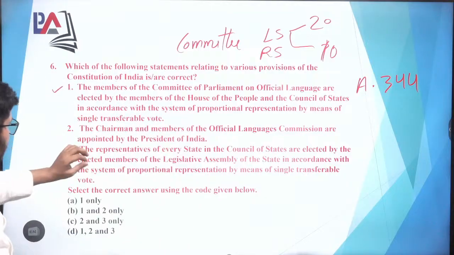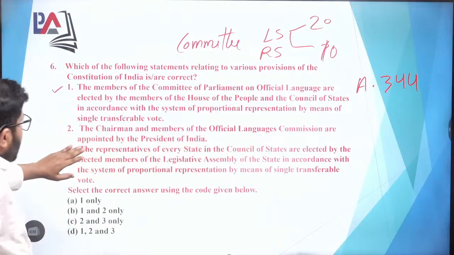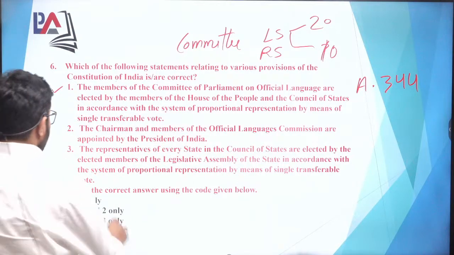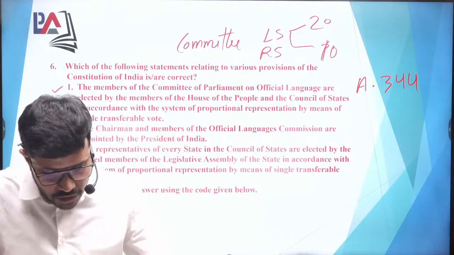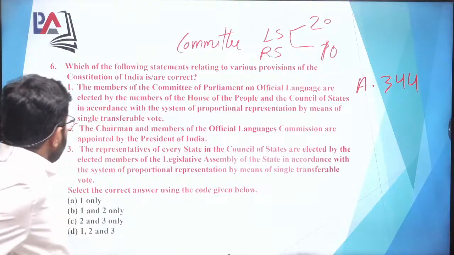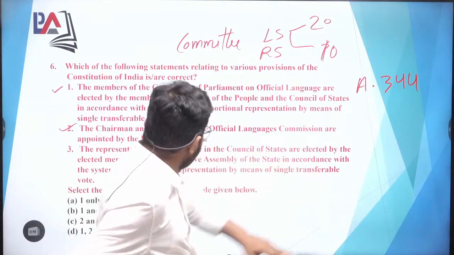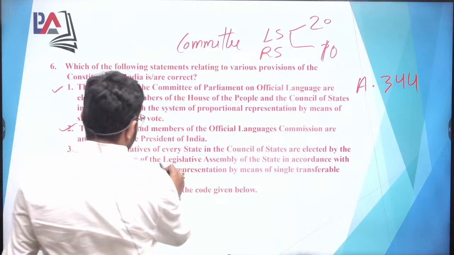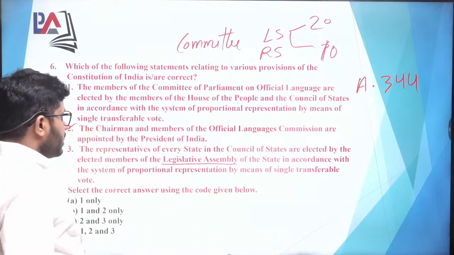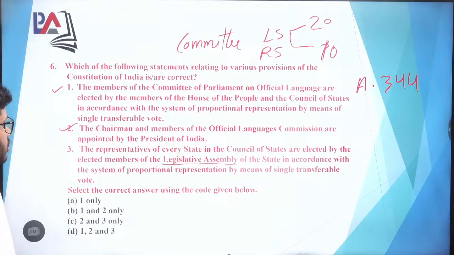Now coming to the second option, the chairman and the members of the Official Language Commission are appointed by the President of India. Yes, this is also a correct option. The third option is the representatives of every state in the Council of States are elected by the elected members of the Legislative Assembly of the state in accordance with the system of proportional representation by means of the single transferable vote.